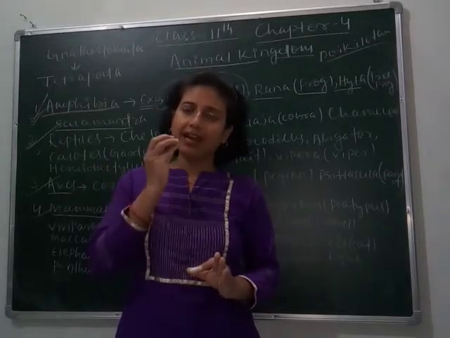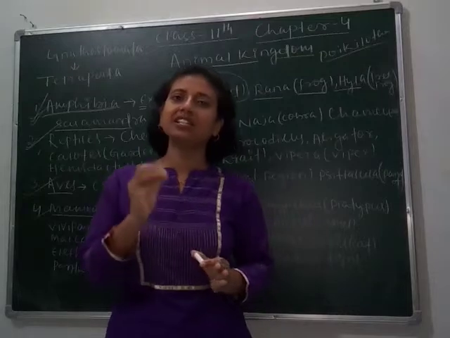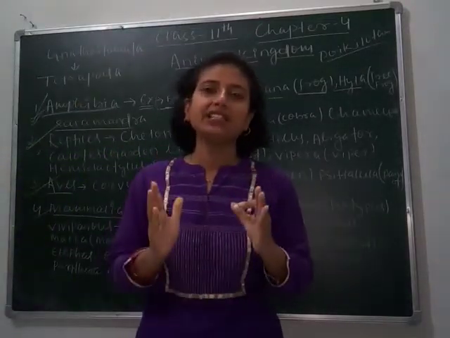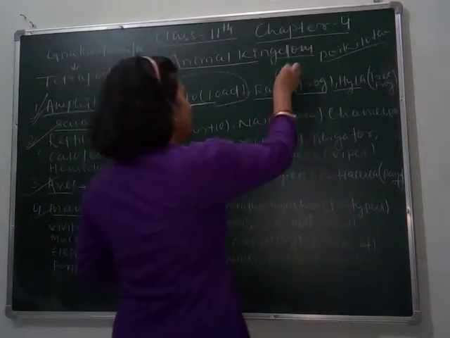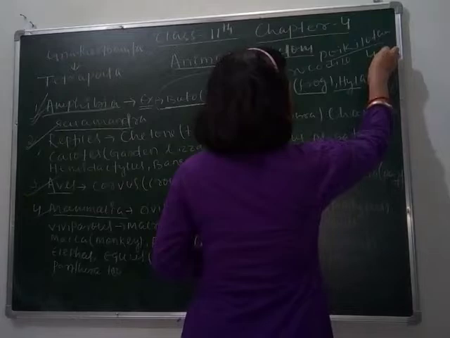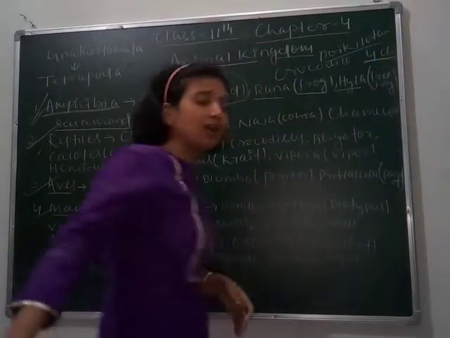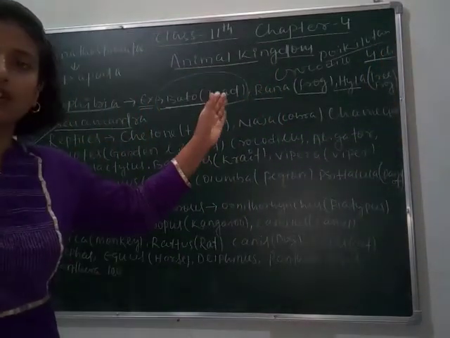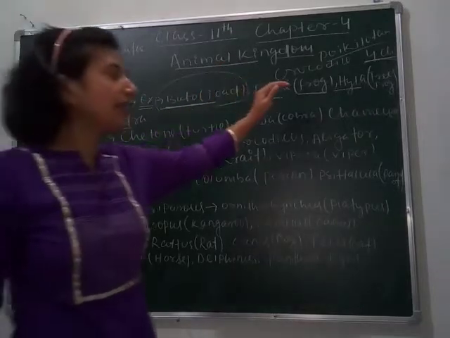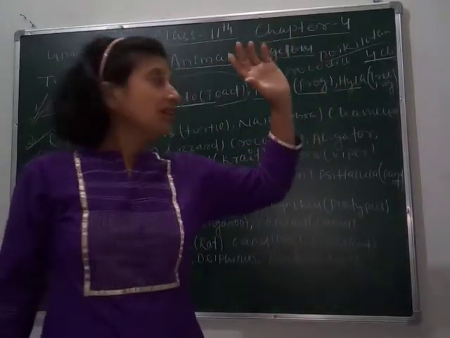Their heart is 3-chambered. The exception is in the case of the crocodile. Remember, all reptiles have a 3-chambered heart except the crocodile. Crocodiles have a 4-chambered heart. So the crocodile is a warm-blooded animal, whereas the rest of the organisms of this class are cold-blooded animals.